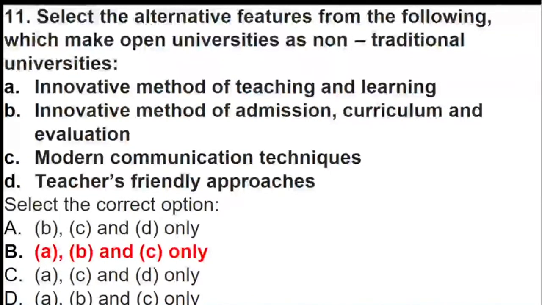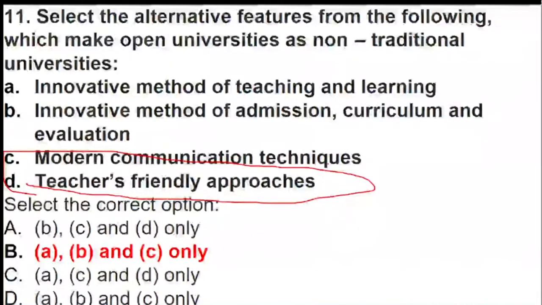If you see all the options, a teacher-friendly approach is definitely not a requirement, whether it is a traditional or a non-traditional university. There has to be a cordial relation but not a friendly approach, so this is the odd man out. Option D is completely the odd man out, so your right option is A, B as well as C. Is it clear?